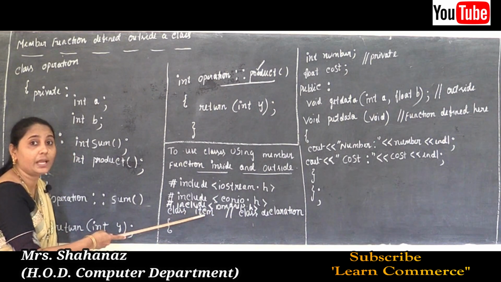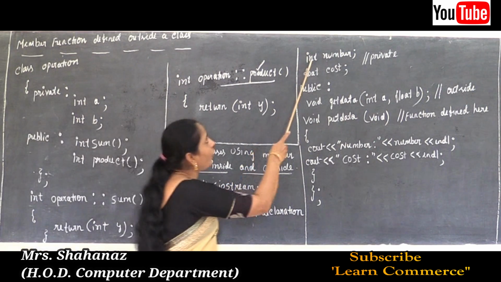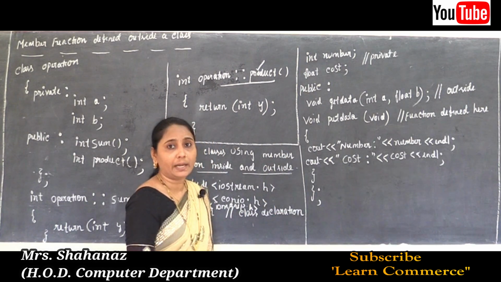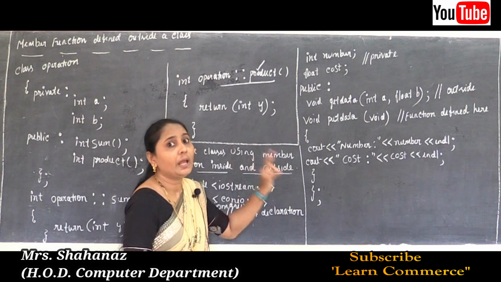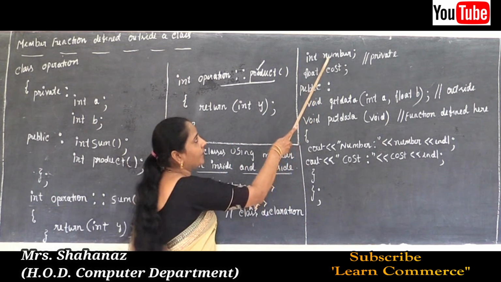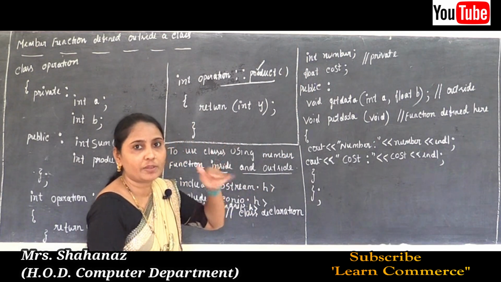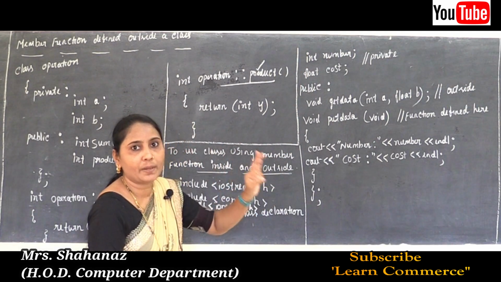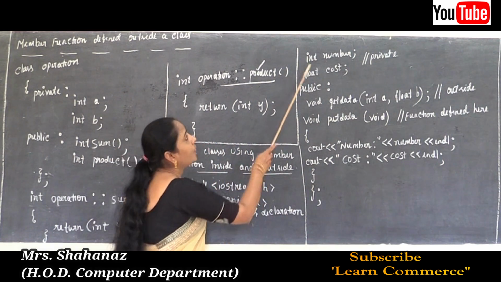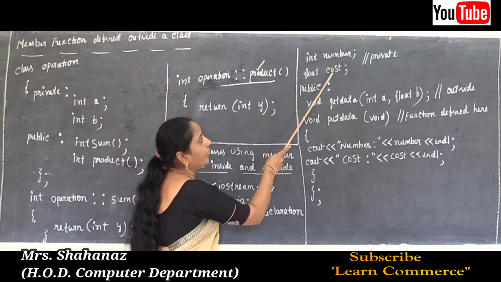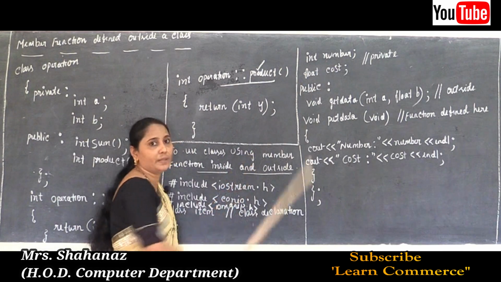The name of the class is item, and we know that after the opening of the flower bracket, first of all we use some member data. But you should remember, if no access specifier is mentioned, then by default the members are private. Clear this point? We can use private here, and without using private also, such members are considered private member data by default. Okay, so the member data are number and cost. For number, the data type is int, and for cost, the data type is float.